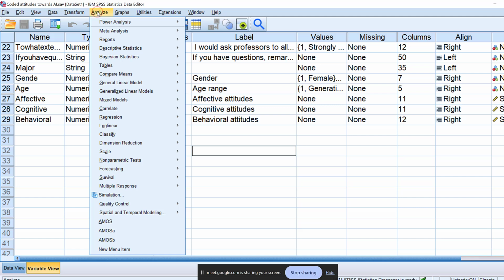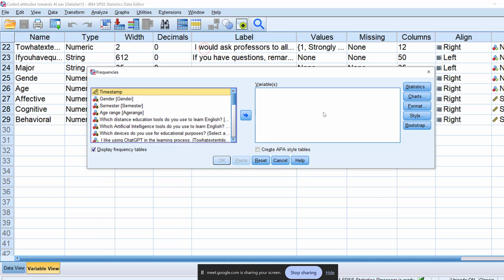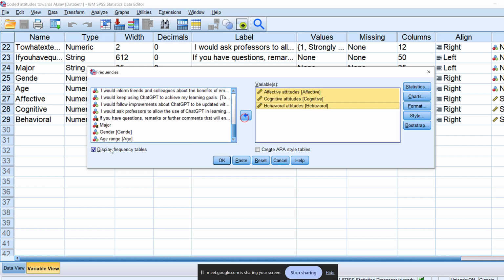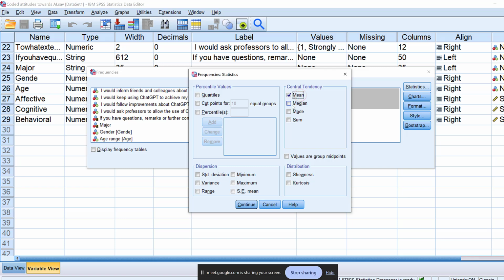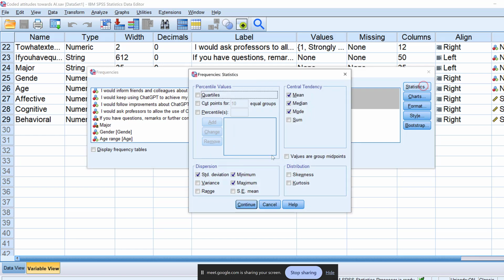Before that, let me just test descriptive stats, like what was done for Ajman. So I will just put these three here, and not display frequency. I need to include the mean, median, mode, standard deviation, maybe minimum, maximum. I can also include, yeah, without range. Okay, click OK.